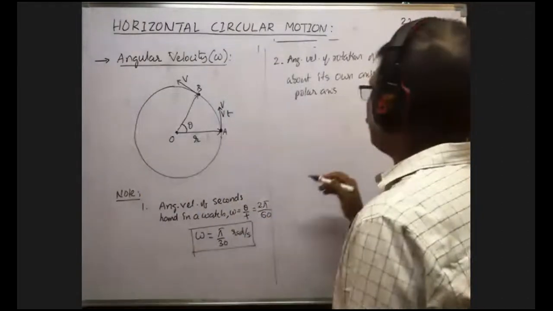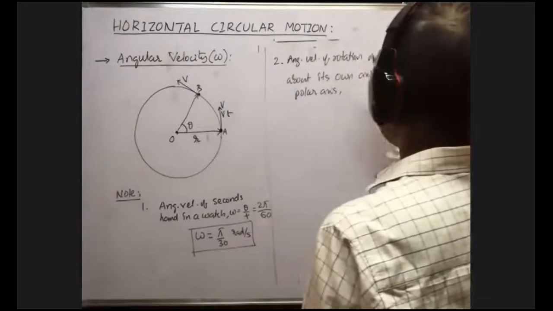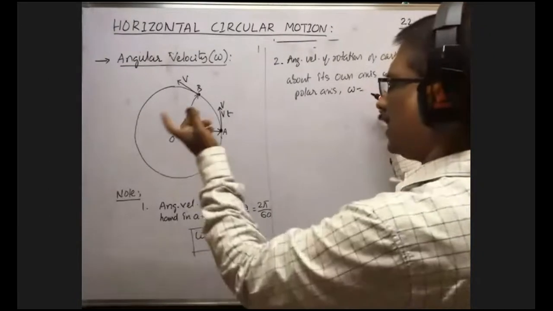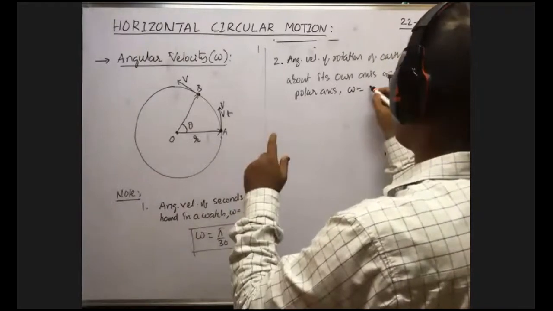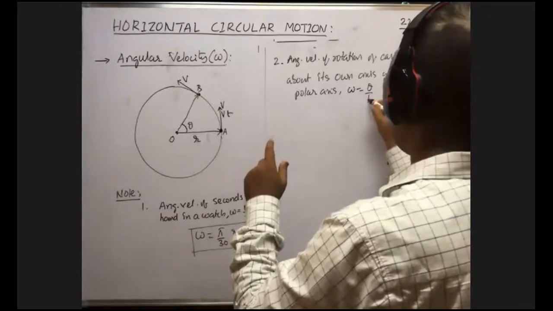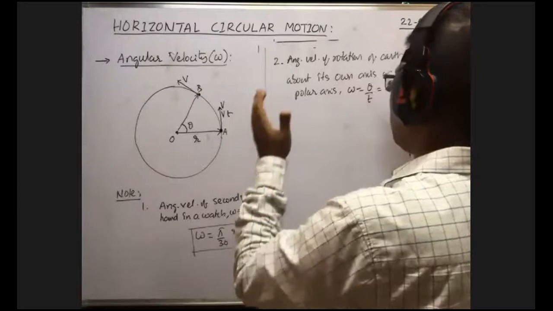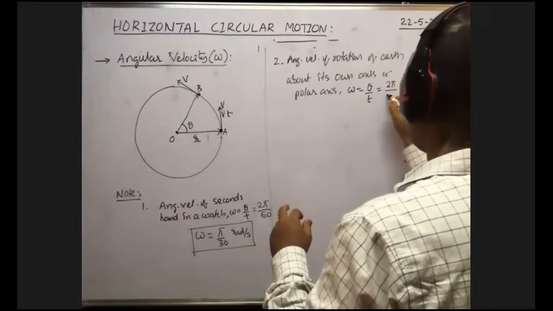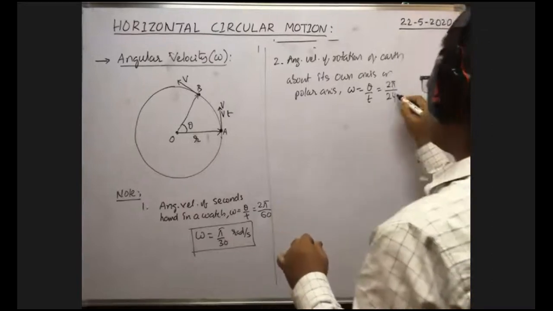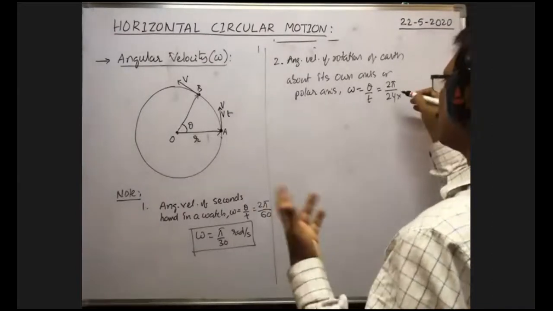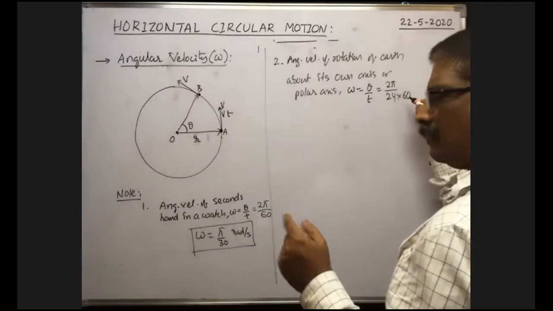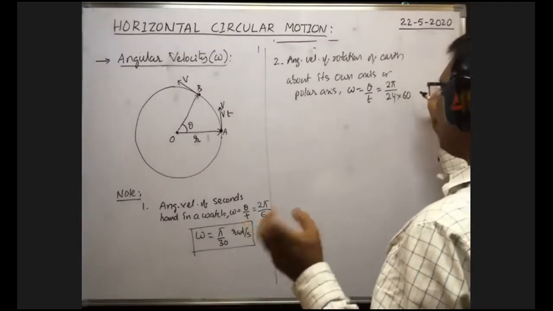Okay. Therefore, the angular velocity of rotation of the earth about the polar axis, omega, is equal to, when earth completes one rotation about the polar axis, angular displacement theta, time taken is t. So whenever the earth completes one rotation, angular displacement is 2 pi, by time taken, which is 24 hours. We have to substitute in seconds: 24 hours into 60 minutes into 60 seconds, because 1 hour is 60 minutes, but time must be in seconds.